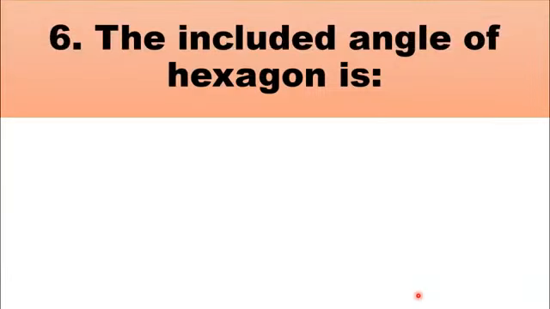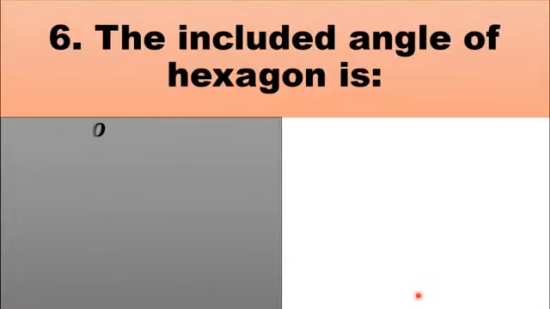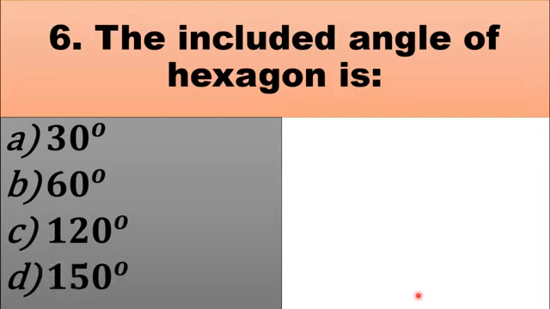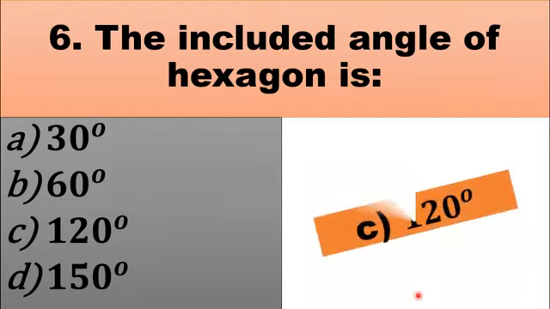MCQ number 6 is: the included angle of hexagon is. The choices are A 30 degree, B 60 degree, C 120 degree, and D 150 degree. Hexagon is a regular figure having 6 sides. The number of total angles in a hexagon is 6. So the included angle of hexagon is 120 degree. So the right choice for this question is C 120 degree.